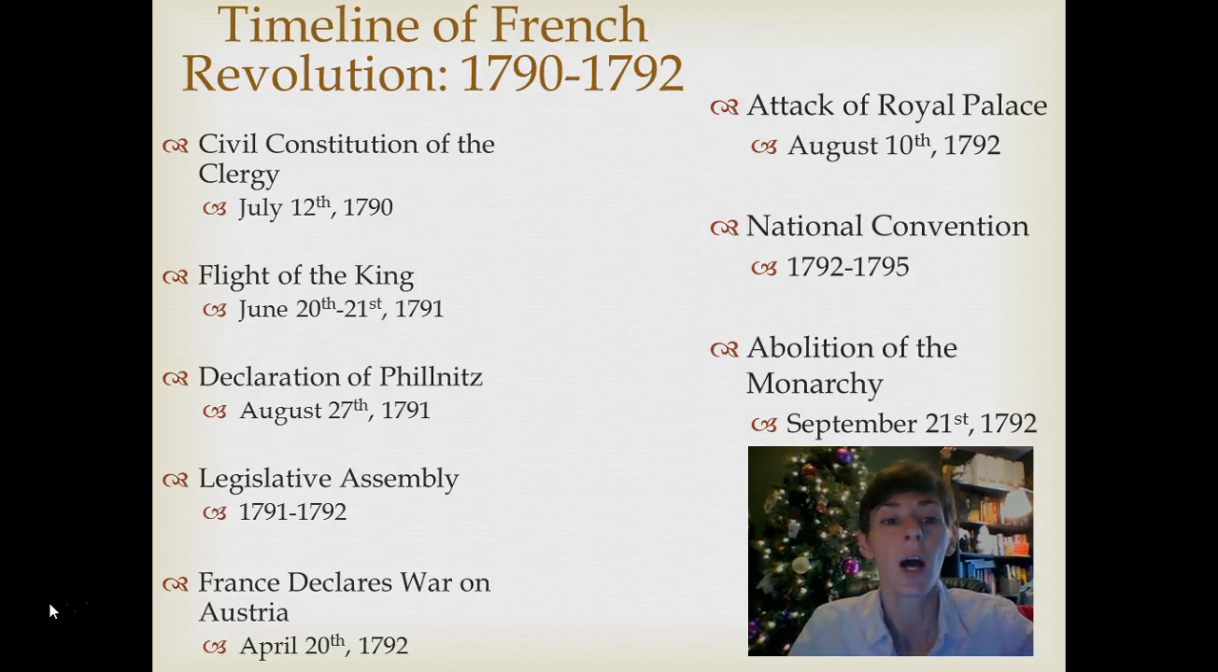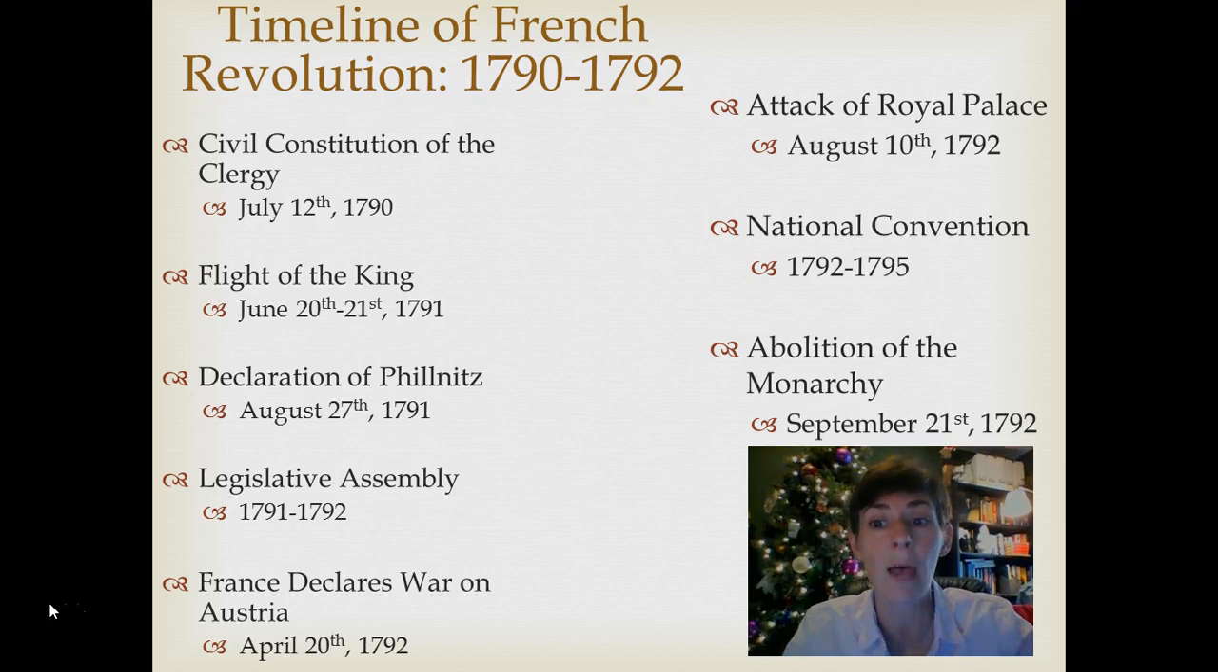All right, so the Civil Constitution of the Clergy was produced July 12, 1790. You have the Flight of the King in 1791. That's in June. Declaration of Pillnitz, that's August 27th, also 1791. The Legislative Assembly meets from 91 to 92. France declares war on Austria. Brilliant move. April 20th in 1792. You have the attack on the Royal Palace on August 10th.